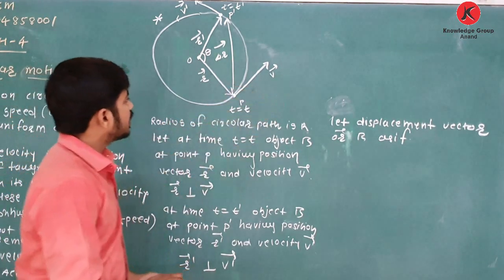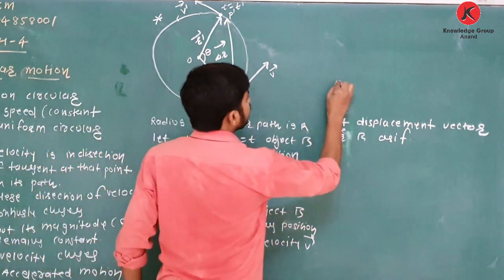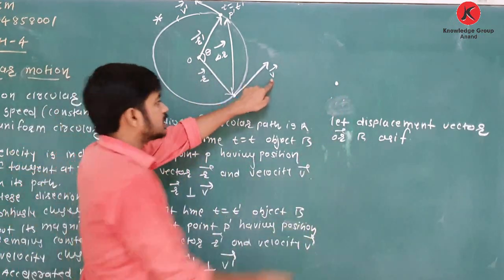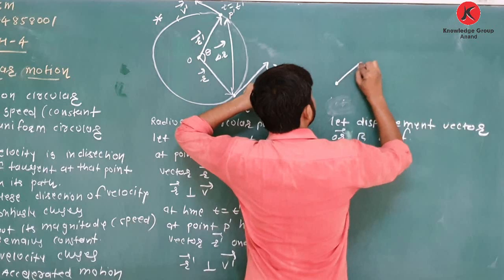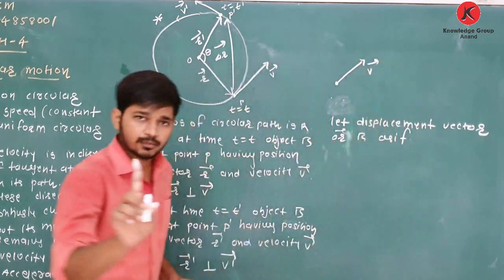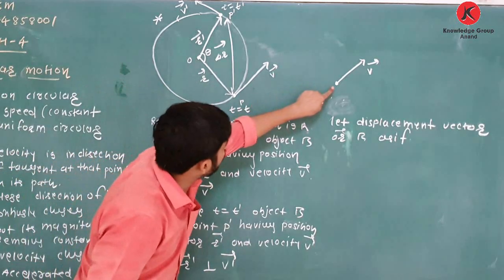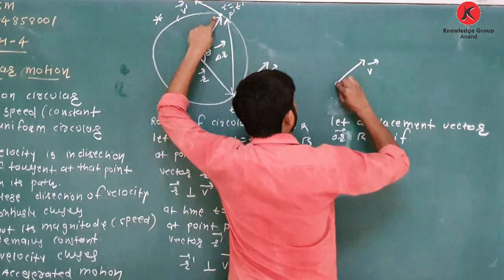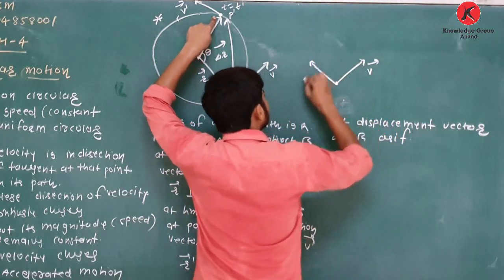So if I take one point here, from this point I draw the initial velocity in this direction, that is v. From the same point, if I draw the final velocity, that is v dash, in this direction.